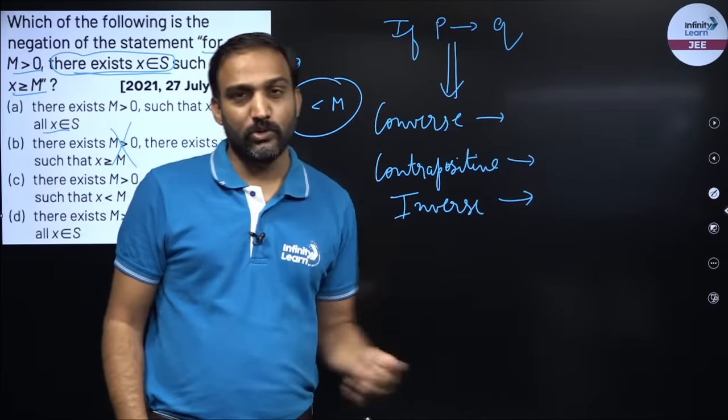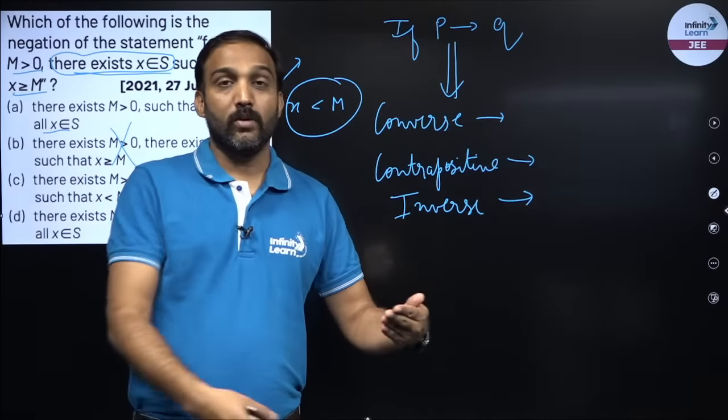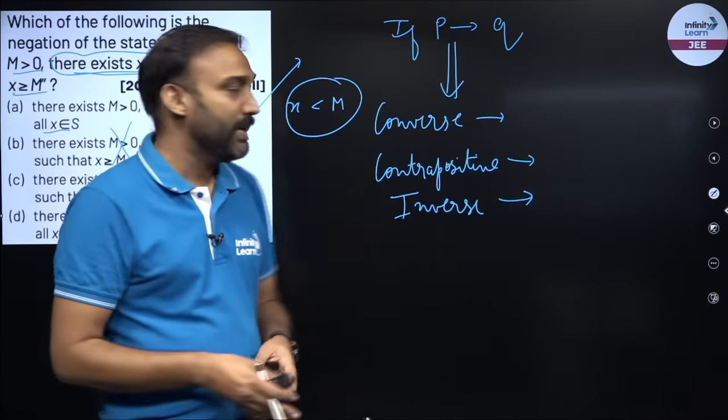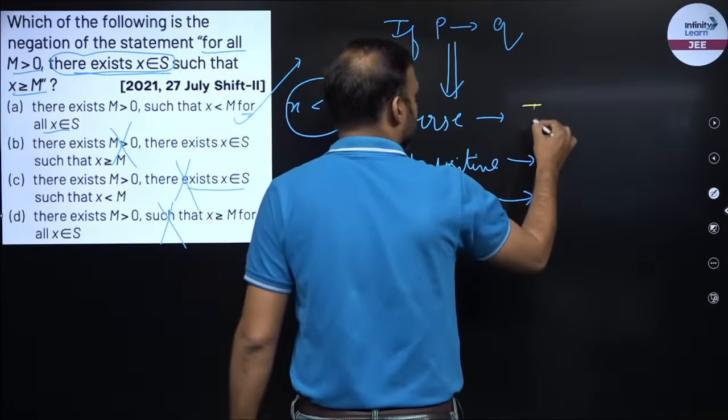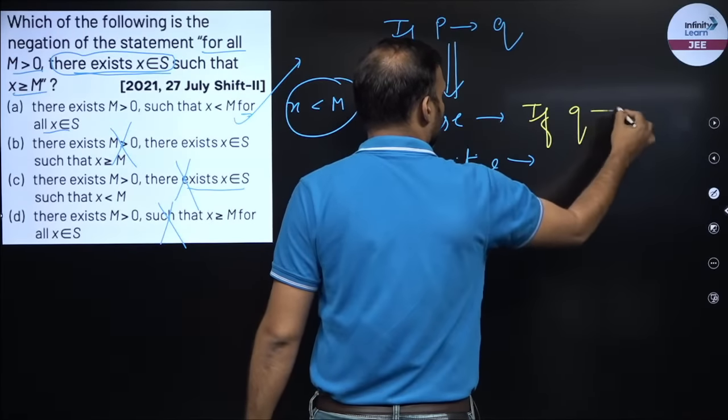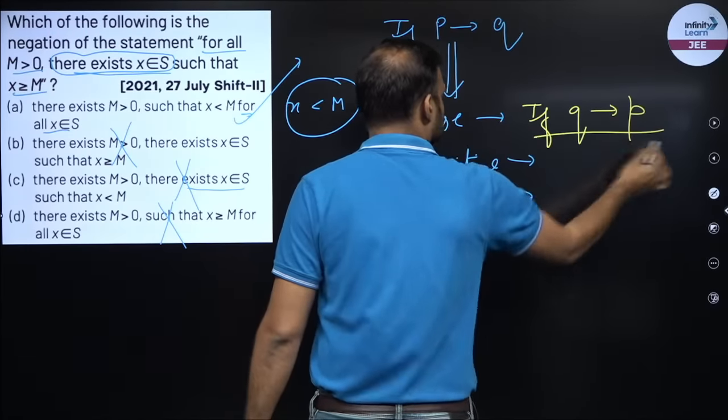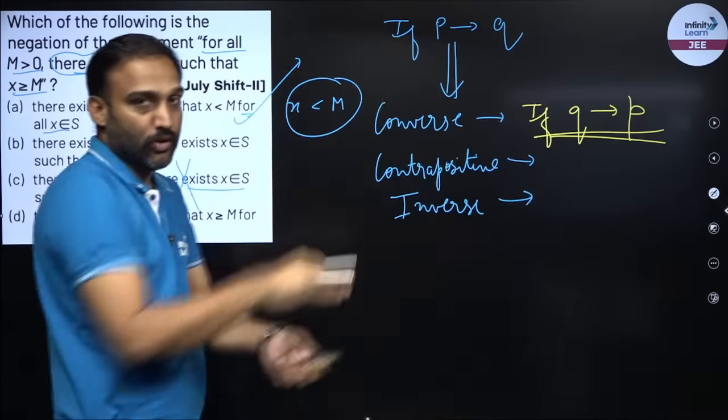If P happens then Q happens. What is the opposite? If Q happens then P happens. So I can say if Q, then P. Just the converse of it.